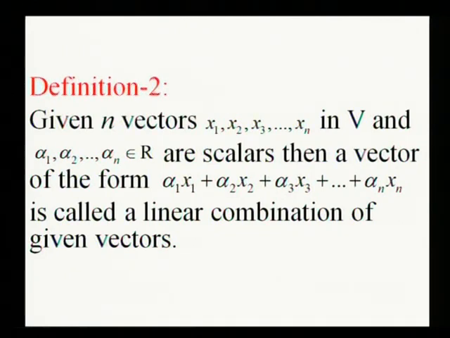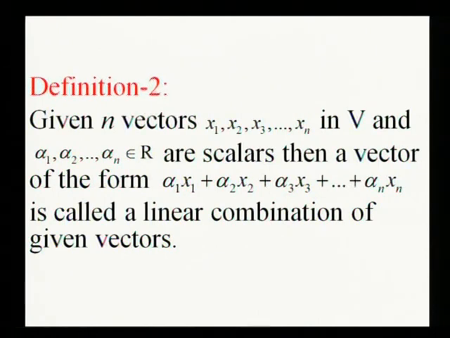Suppose we are given n vectors x1, x2, ..., xn in a vector space V. Then a vector of the form alpha 1 x1 plus alpha 2 x2 plus ... plus alpha n xn, where alpha 1, alpha 2, ..., alpha n are scalars, is called a linear combination of the given vectors.